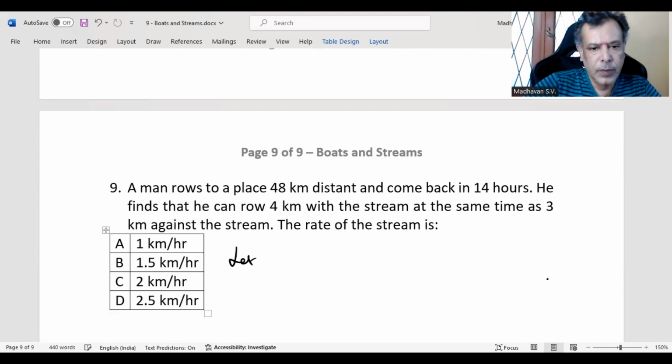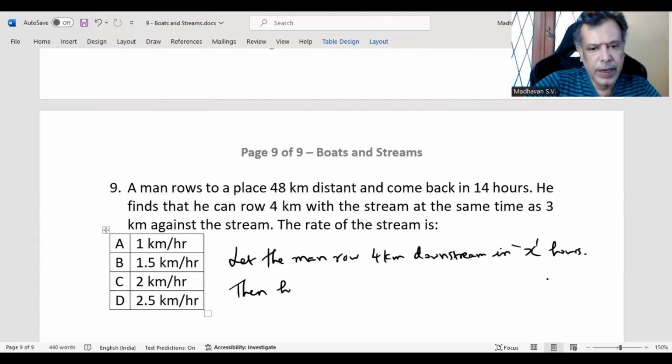Let the man row 4 kilometers downstream in X hours. Then his speed downstream will be S suffix D, and that is distance traveled divided by time taken.